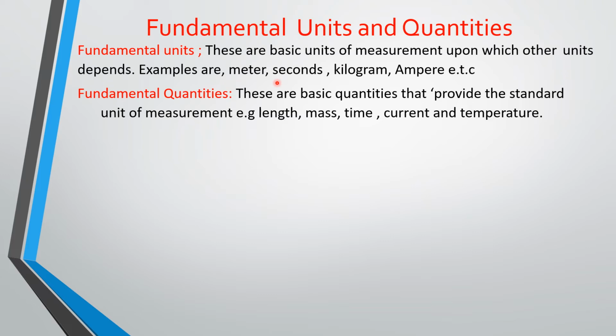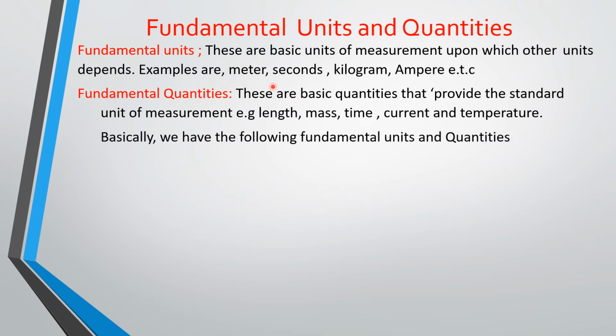Kilogram is used to measure mass. Mass is the quantity, kilogram is the unit. Second is used to measure time. Time is the quantity, and second is the unit. You also have current, which is a quantity, and the unit for current is the ampere. Temperature is a quantity, and the unit for temperature is the Kelvin. So fundamental quantities are the basic standard quantities that the fundamental units depend on.